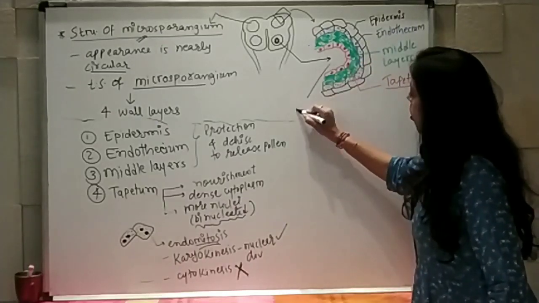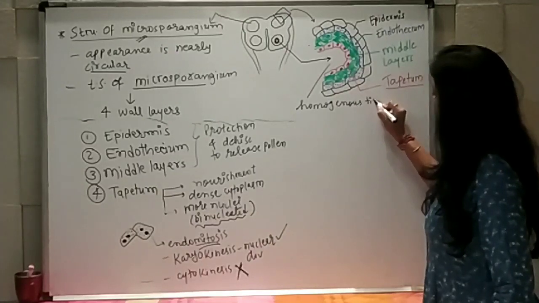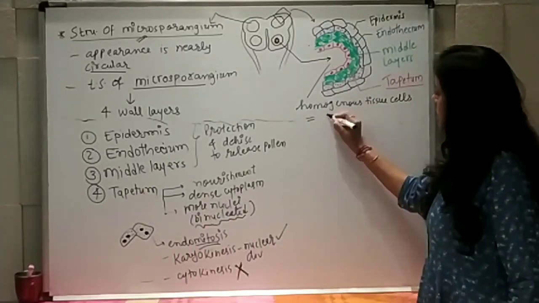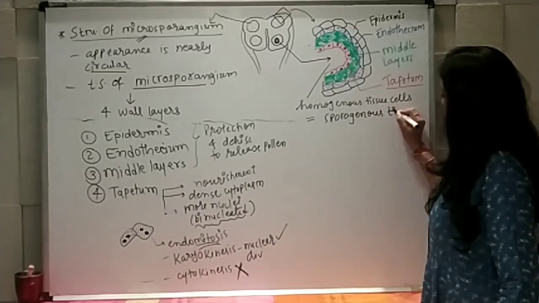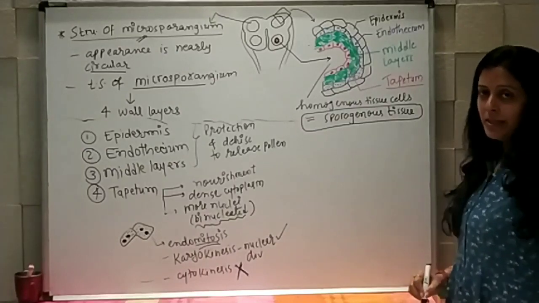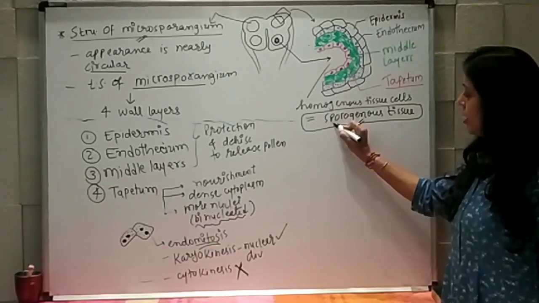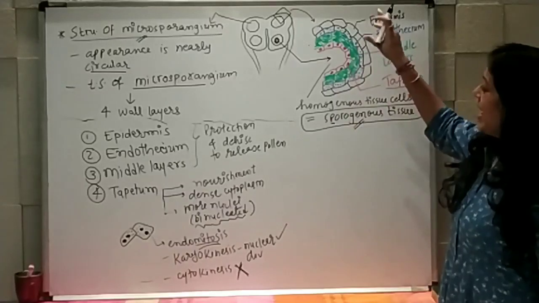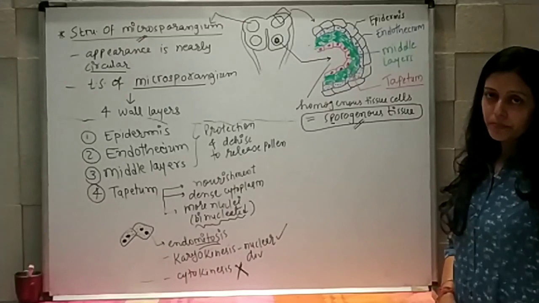So here homogeneous tissue cells are present, and those are known as sporogenous tissue. Sporogenous tissue. Again, the name is suggesting genus means going to generate. What they are going to generate? They are going to generate spores. So sporogenous tissue is present at the center of each microsporangium.